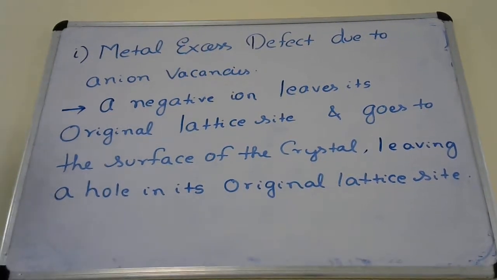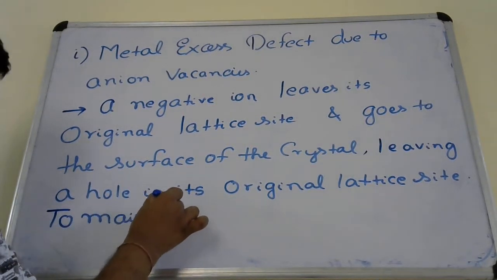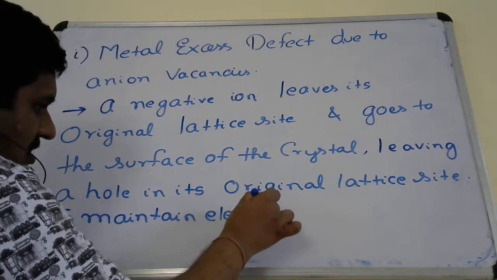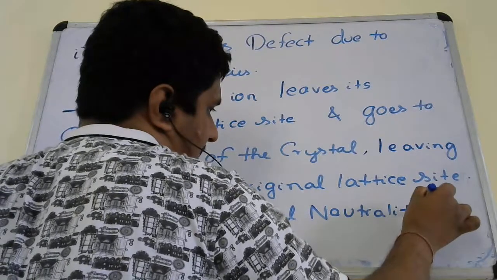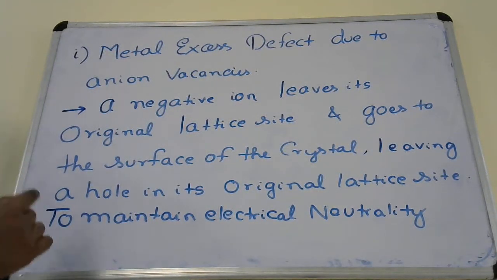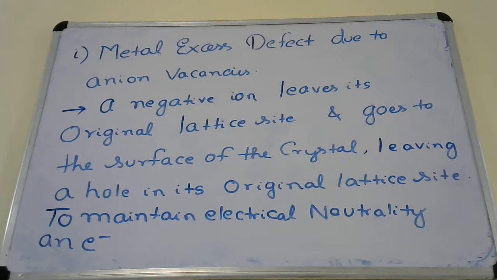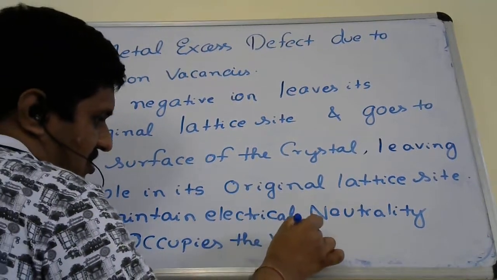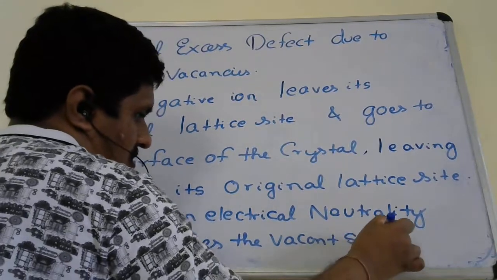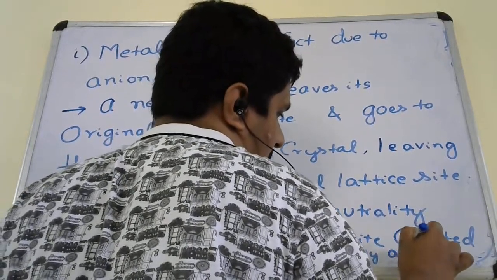Now, to maintain electrical neutrality, an electron occupies the vacant site created by the anion.